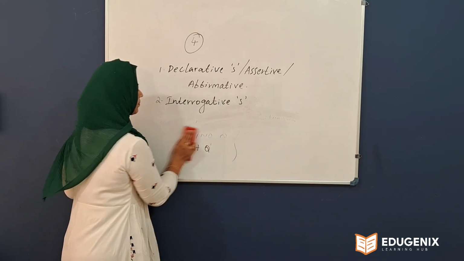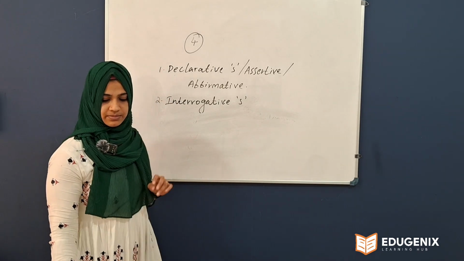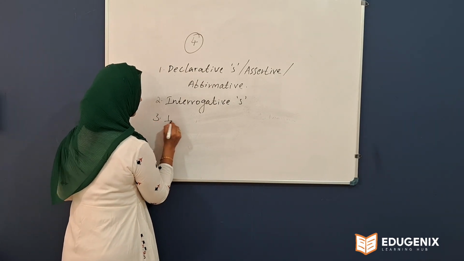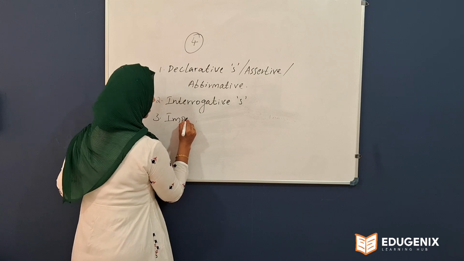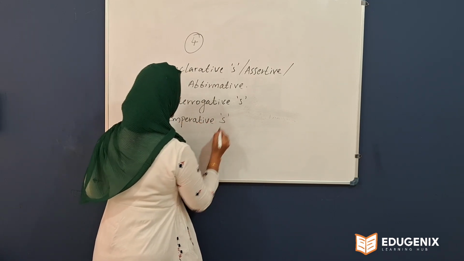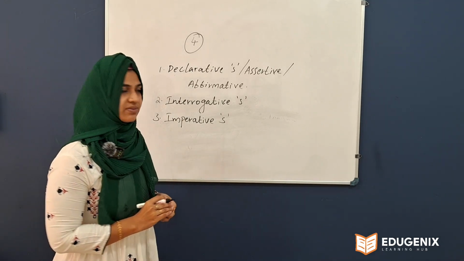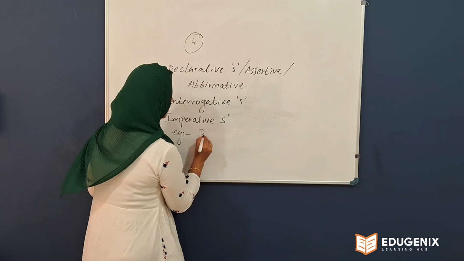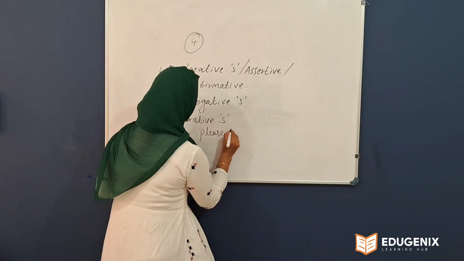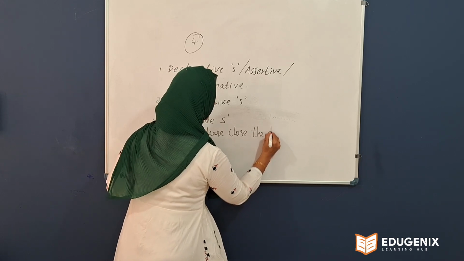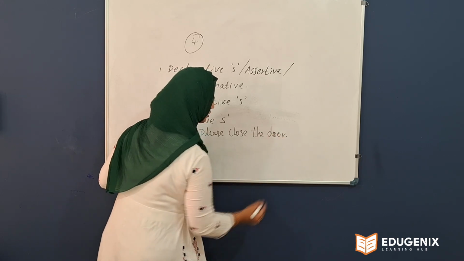Moving to the next one, the third one, imperative sentence. So what do you mean by imperative sentence? Again, I give you an example for this. Please close the door.